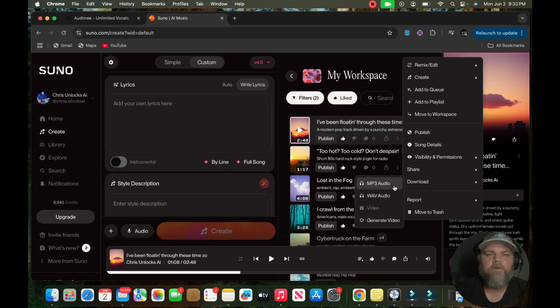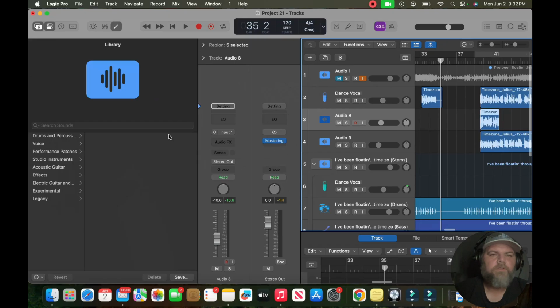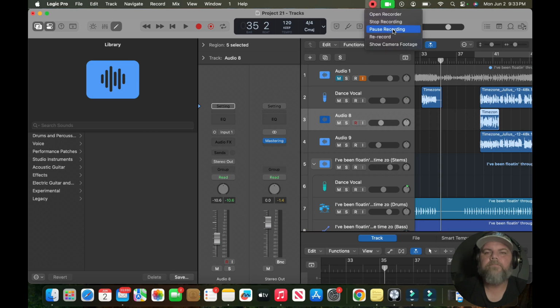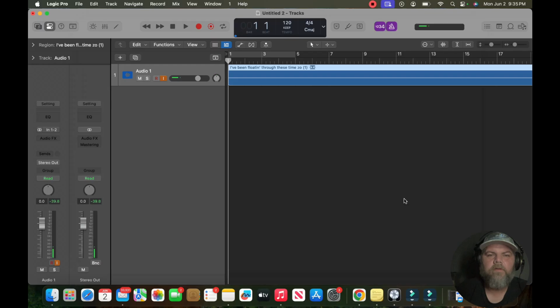So you want to download your song, and then once you get your song downloaded, you want to go to your DAW, and you want to separate the stems. You can download the stems directly from Suno. They're not that good though. So I'm actually going to show you guys real quick, step by step here. I'm going to pull this song into my DAW.